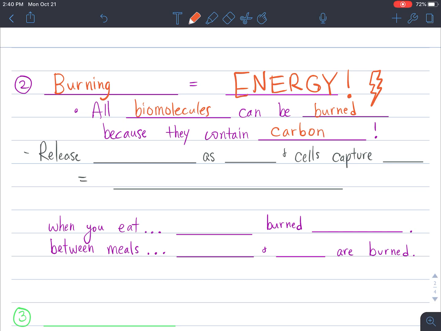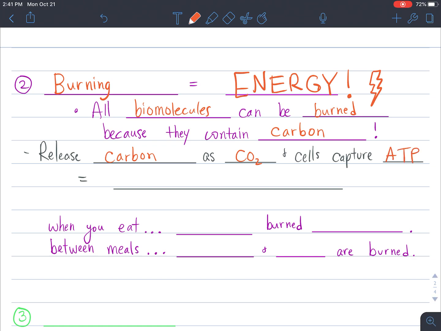If you think about a piece of coal, it is just pure carbon. When we burn coal for energy, we're just burning carbon. So anything that has carbon or is made out of carbon can be burned for energy, and our body does that. When we put carbon in our body in the form of food, like fats, proteins, carbohydrates, or nucleic acids, we release that carbon as CO2, or carbon dioxide, and our cells capture the ATP that's also produced.